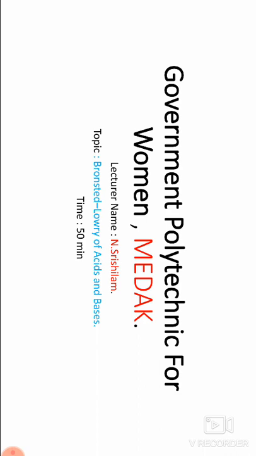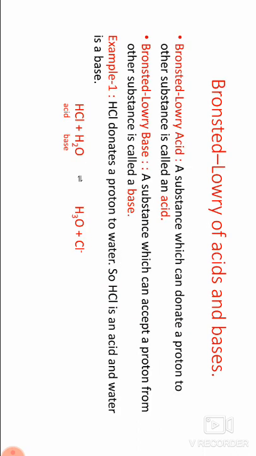Then next, the Bronsted-Lowry theory of acids and bases. Bronsted-Lowry acid: a substance which can donate a proton to another substance is called an acid. Bronsted-Lowry base: a substance which can accept a proton from another substance is called a base. Example: HCl donates a proton to water, so HCl is an acid and water is a base.